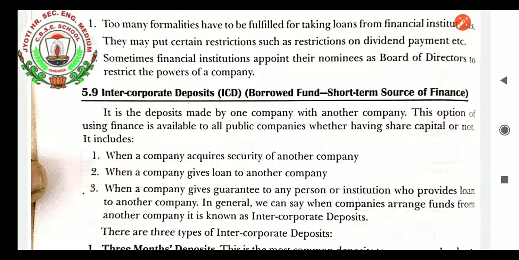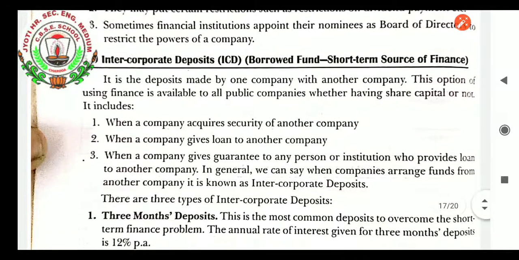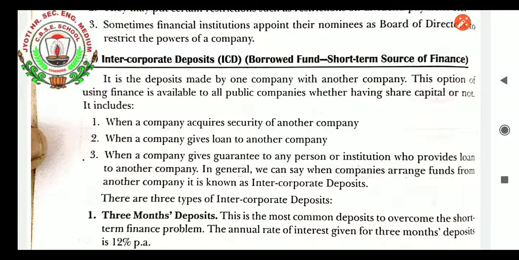It includes when a company acquires security of another company, when a company gives a loan to another company, or when a company gives a guarantee to any person or institution that provides a loan to another company. In general, we can say that when companies arrange funds from another company, it is known as intercorporate deposit. There are three types of intercorporate deposit.